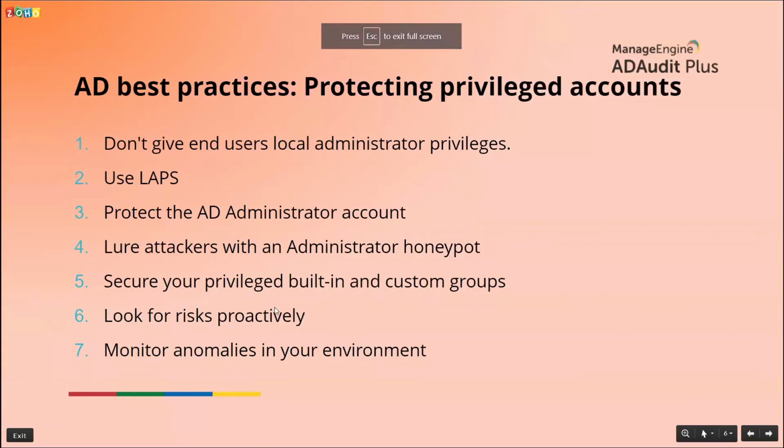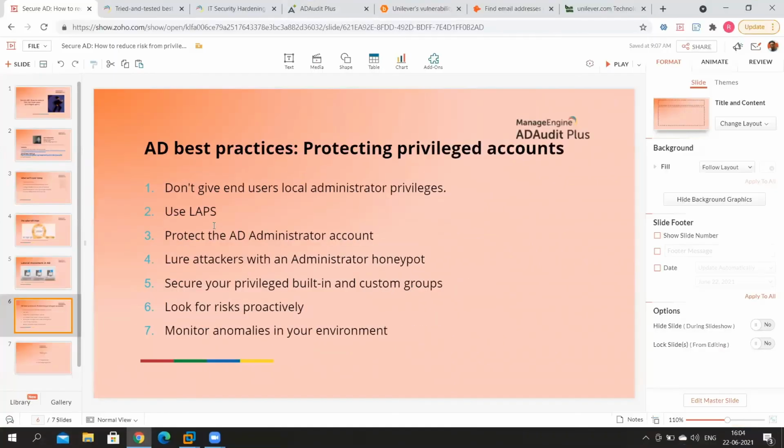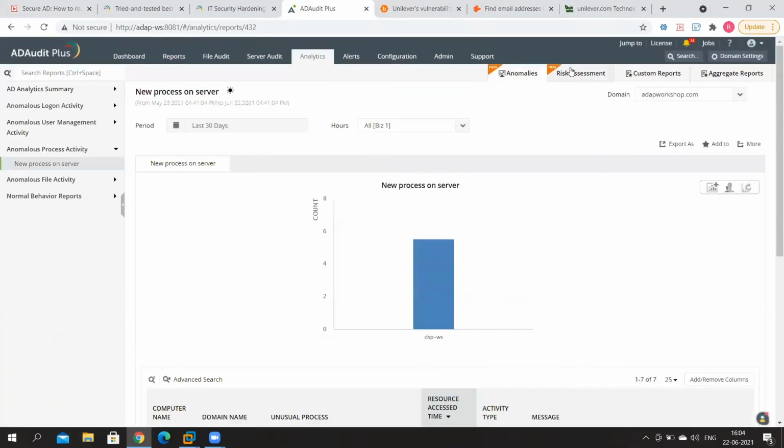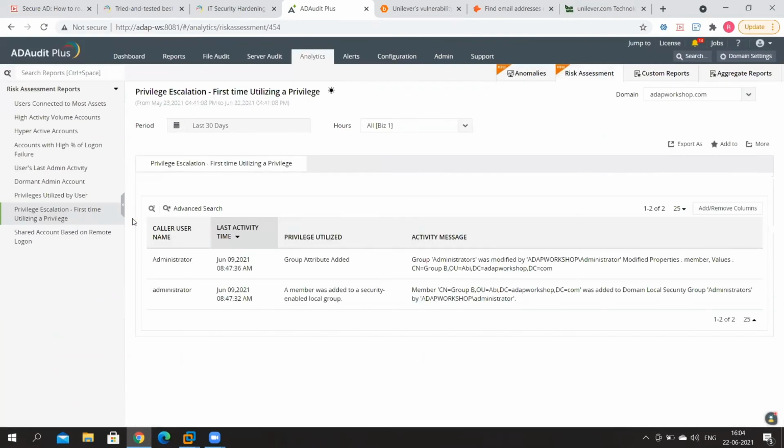The next thing that you need to do as a best practice in your Active Directory is take proactive actions based on risk. For that, you need to navigate to a very, very particular tab in AD Audit Plus. So we are discussing point number 6 right now. So let's go into analytics, and we are talking about risk assessment. So let's start from the very basics of risk assessment. What do you think a risk assessment actually is?